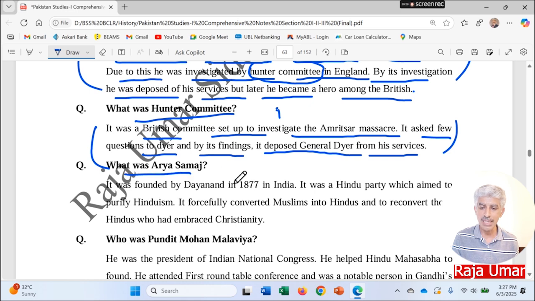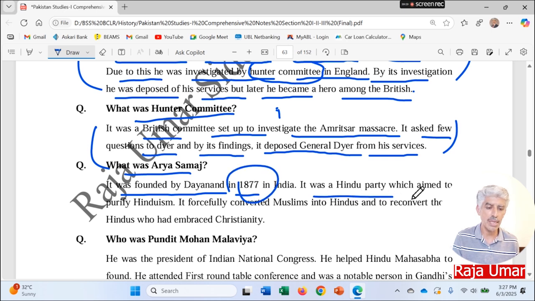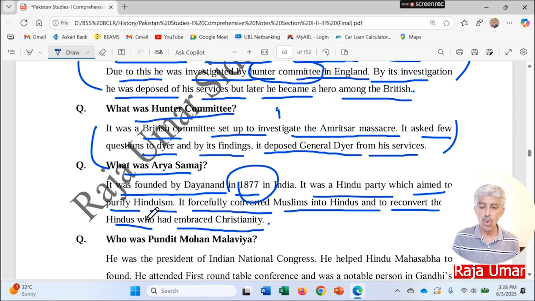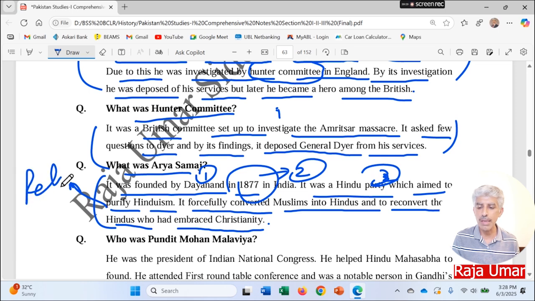So what was Arya Samaj? It was founded by Dayanand in 1877 in India. It was a Hindu party which aimed to purify Hinduism. It forcefully converted Muslims into Hinduism and reconverted those Hindus who had embraced Christianity. So 4 points are there. It was founded by Dayanand, point number 1. When, in 1877, point number 2. It was a Hindu party, point number 3. Aimed to purify Hinduism, you can say that it was a Hindu religious party.